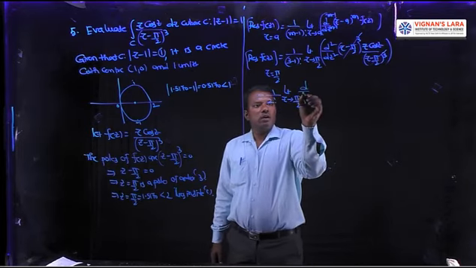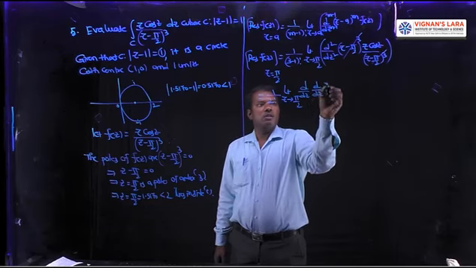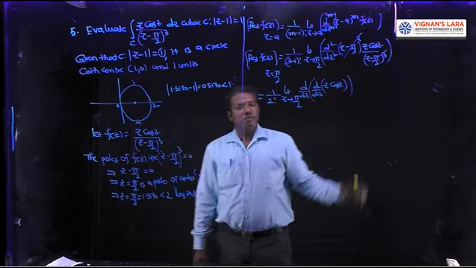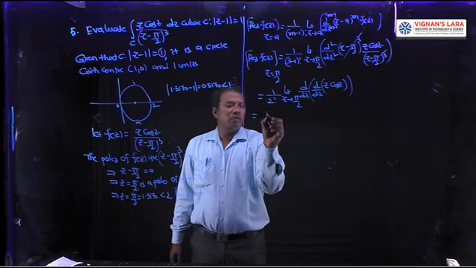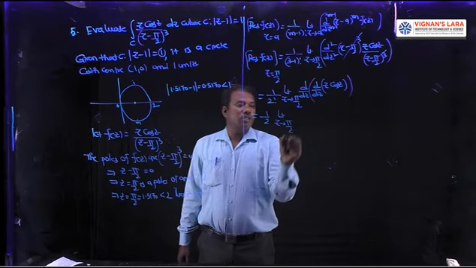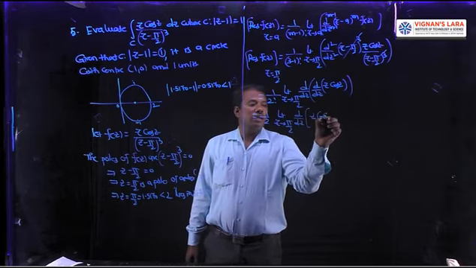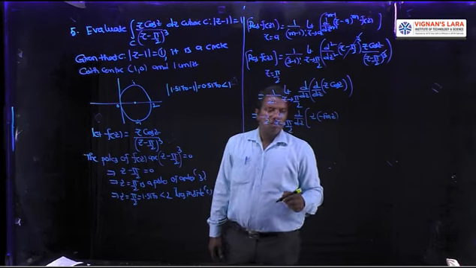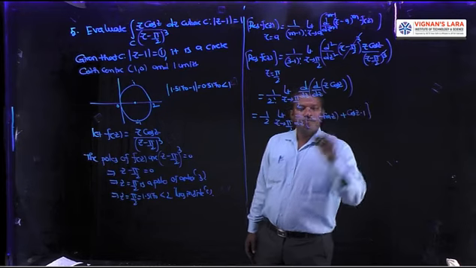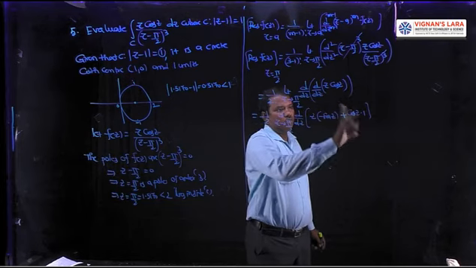That is the derivative of d by dz of z cos z. 1 by 2 factorial means 1 by 2. Limit z tends to pi by 2, first time d by dz of z cos z: z into minus sin z plus cos z into 1. By applying the UV rule: z into the derivative of cos z, minus sin z, plus cos z into the derivative of z, 1.